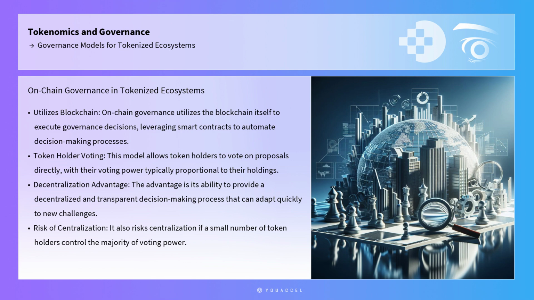The advantage of on-chain governance is its ability to provide a decentralized and transparent decision-making process that can adapt quickly to new challenges. However, it also risks centralization if a small number of token holders control the majority of voting power, potentially leading to decisions that favor a minority over the majority.